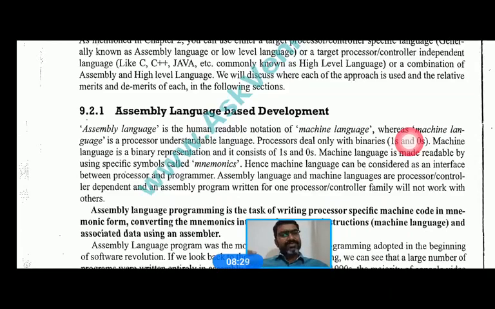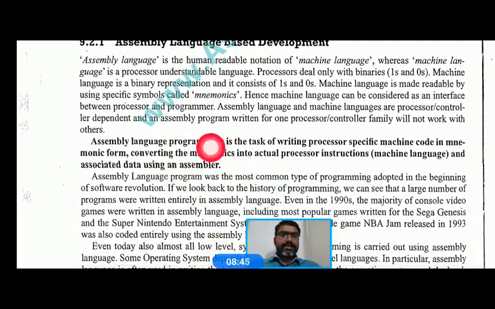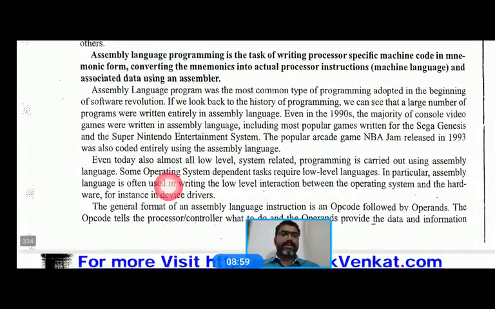So it is the same as the machine level language. Machine level language is written using numbers, zeros and ones, whereas assembly level language is written using mnemonics. That is the difference. Both are the same. Therefore we can say assembly level programming is the task of writing the processor specific machine code in a mnemonics form. We use an assembler to convert the mnemonics into the machine level language, which is written in zeros and ones.